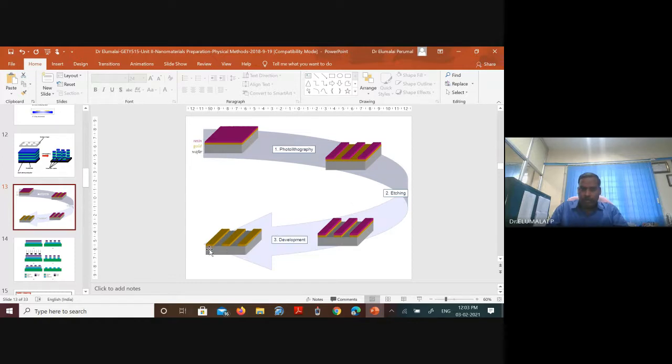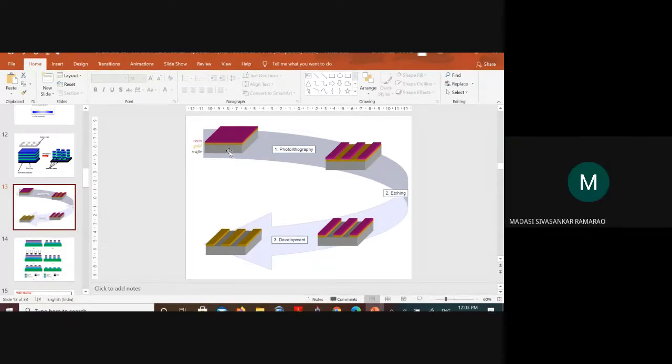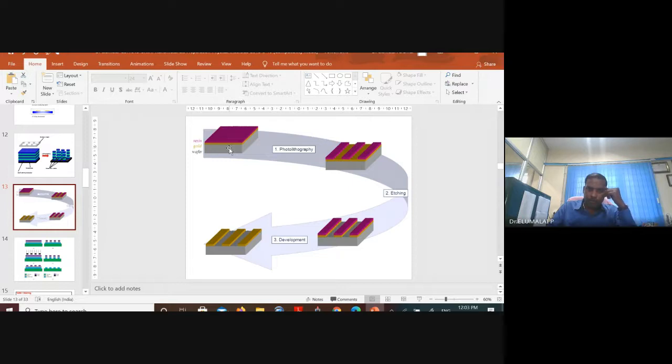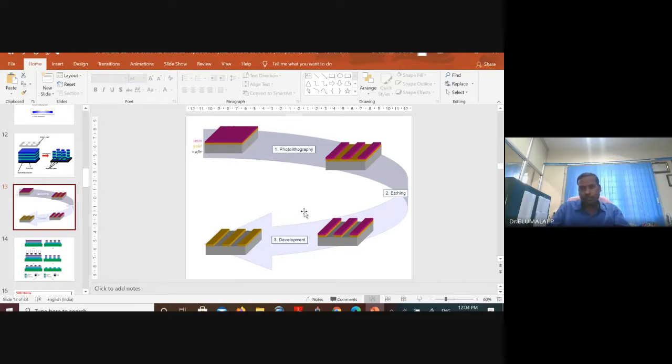So what does resolution mean here? Fineness, or accuracy? It all depends on the type of screen mask you are using, and it is possible to create. With laser ablation, high accuracy is possible. Whatever 2 nanometer, 3 nanometer etching you want to do, you can do that. Okay, sir. Yes, it's possible.